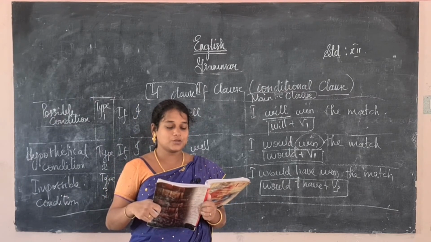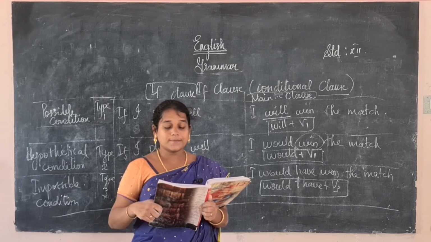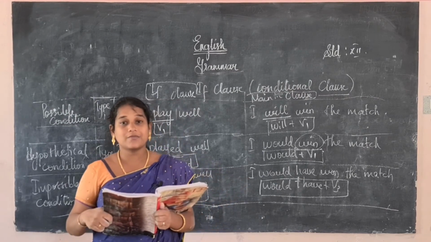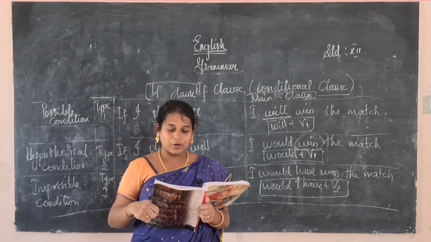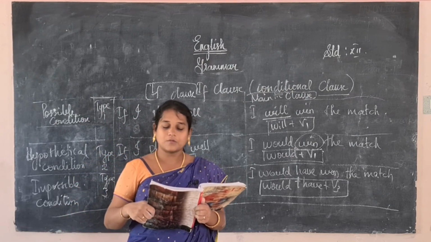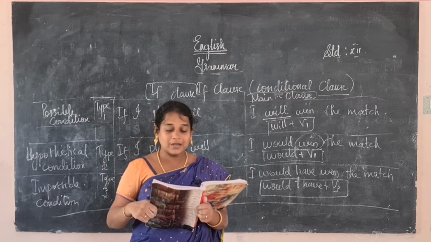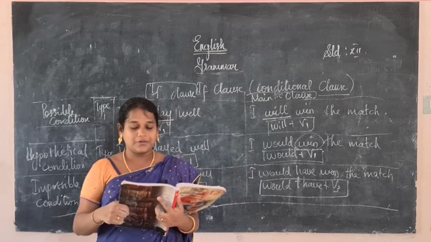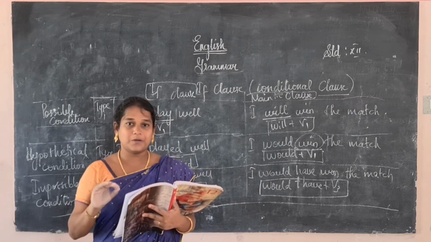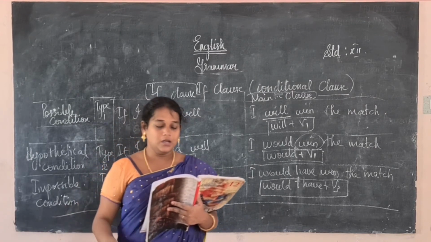Education minister dash your school tomorrow if he goes by this way. If he goes by this way is a subordinate clause, so he goes, that is a V1 form, so he will visit. The education minister will visit our school tomorrow if he goes by this way. The first thing you have to find out is which type it is. According to that we have to supply the verb.